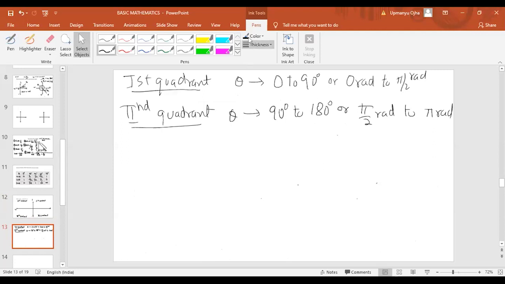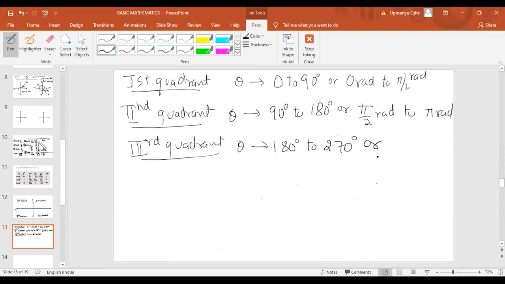Now the third quadrant, if you can guess: in the third quadrant, theta will lie from 180 degree to 270 degree, or pi radians to 3 pi by 2 radians.